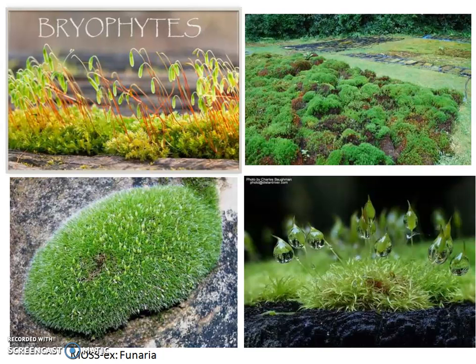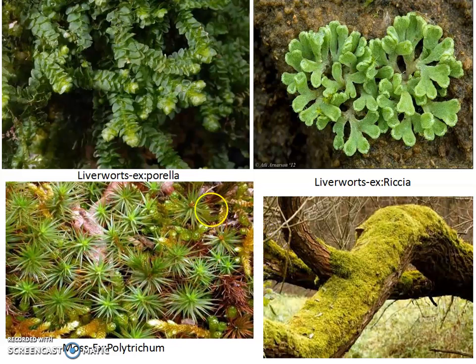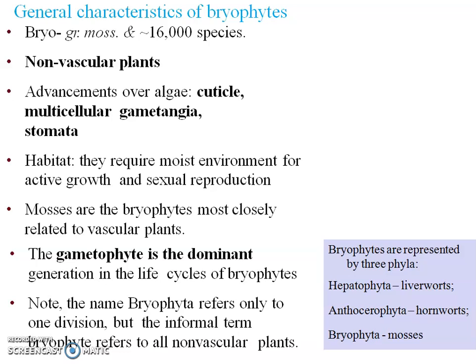Then these are some of the examples. These are the various types of moss we can find in the garden of our houses. Then these are the liverworts. They are also flattened mosses, you can say, flattened, fleshy, thallus-like. And these hornworts, you can see here the hornworts, they are having the leaves like horns. Then the liverworts, here more liverworts and mosses examples are there.